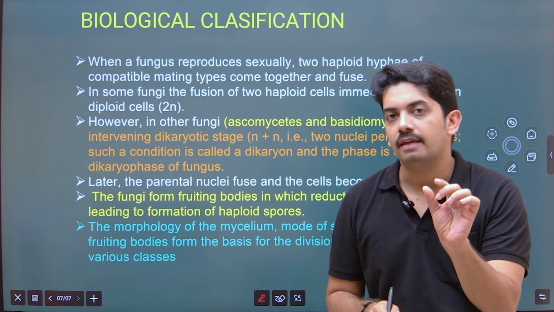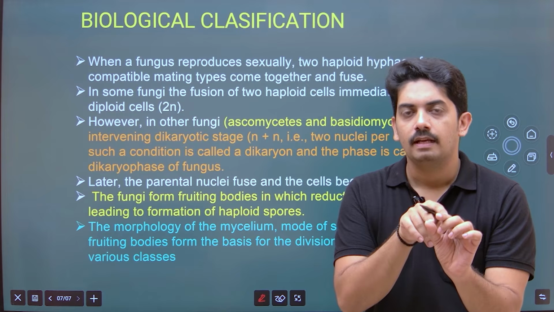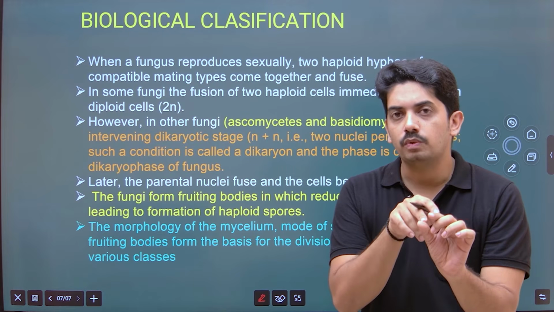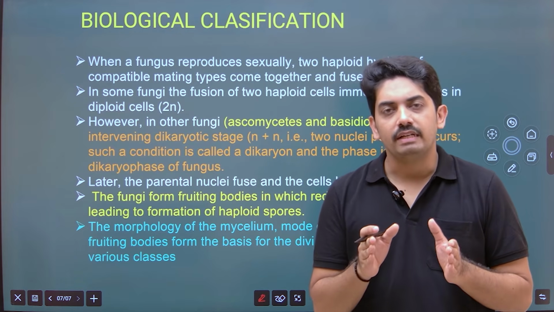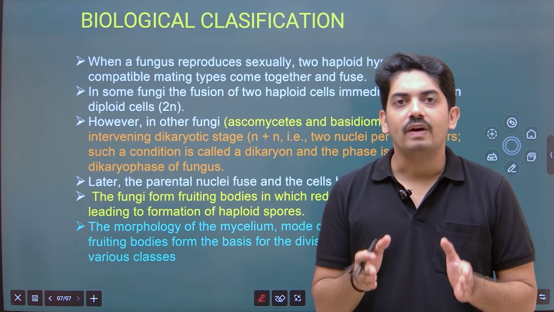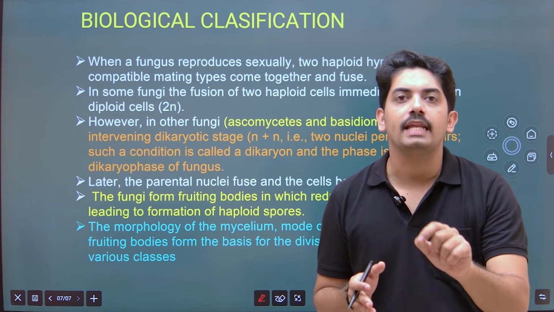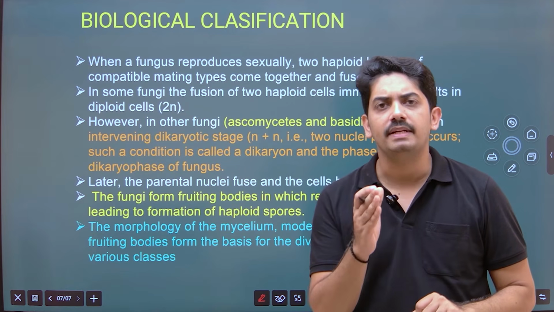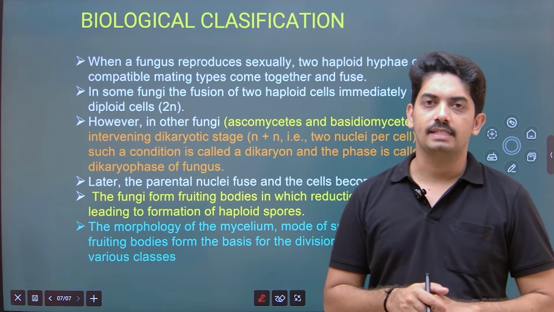Now when this hypha is fused, two nuclei are present, but these two nuclei will not immediately undergo fusion, so it will be delayed. In that situation, in one cell we observe two nuclei, and that is called the dikaryon phase. A very evident and important character of Ascomycetes and Basidiomycetes.